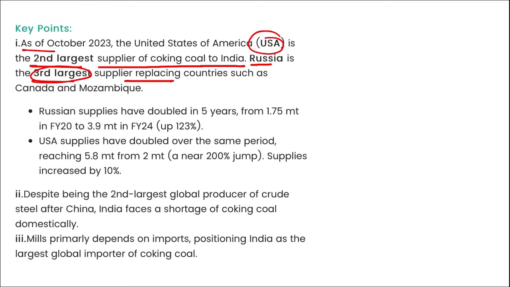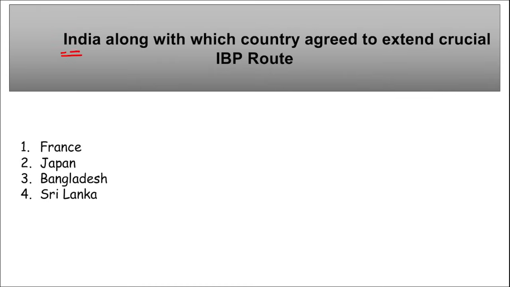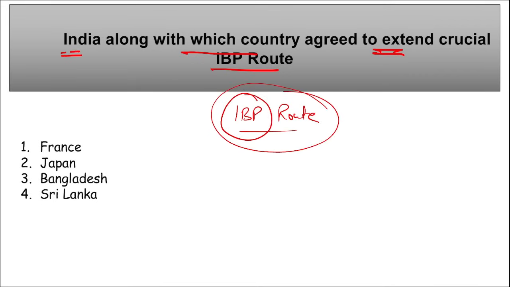Correct? Next, India along with which country agreed to extend the crucial IBP route? Right? Tell me which is the right option, because if I give you the full form of this IBP, you will give the answer. So what is this IBP? Indo Bangladesh Protocol.